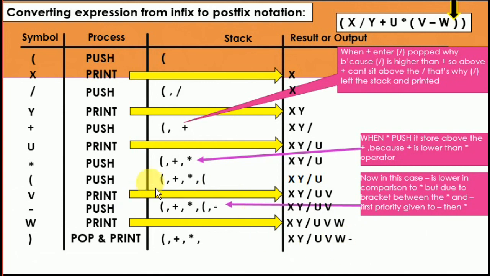Now what is the last one? One more sign is left. So this bracket is closed with the starting bracket. So all the things inside, all the operators, are going to be popped. So first multiply, then plus. So all the operators are now out. So the output is going to be x y divide u v w minus multiply plus. So this is our answer.